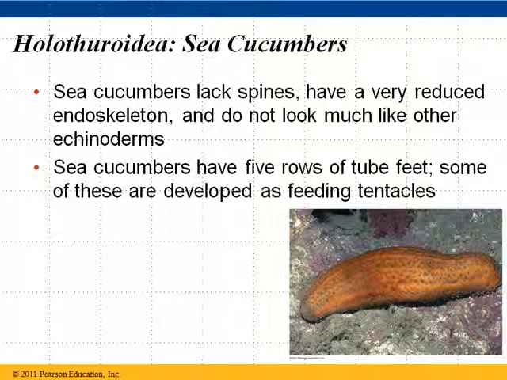Last but not least, a sea cucumber, kind of an odd looking creature. They don't have spines. They have a very reduced endoskeleton, and they do not look much like the other echinoderms. They don't look much like a starfish or a sand dollar or anything like that. They do have tube feet along the bottom, and some of them have little tentacles on the bottom developed from their tube feet.